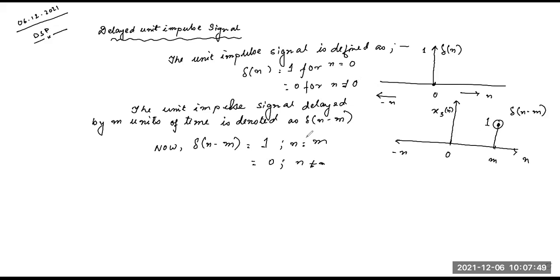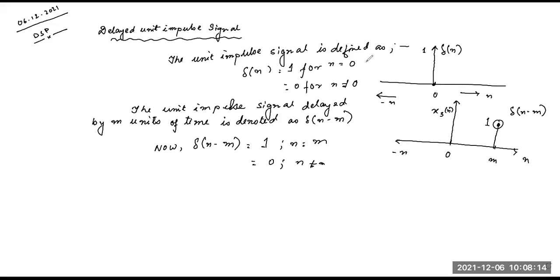No, sir. So we can represent this delayed unit impulse as an arbitrary sequence. How can we represent a delayed unit impulse as an arbitrary sequence? Can you tell me? Anybody?